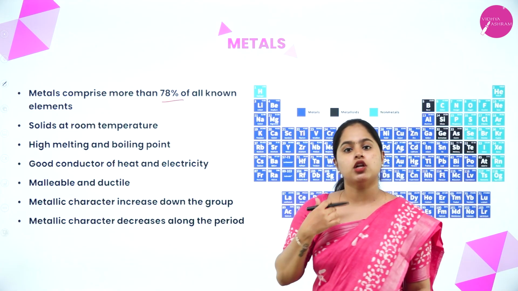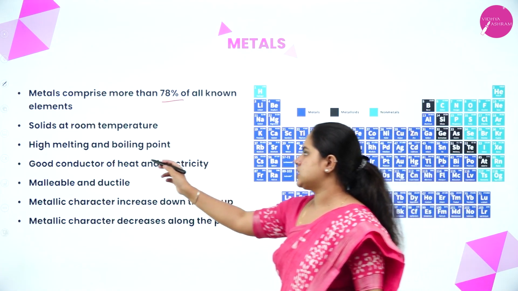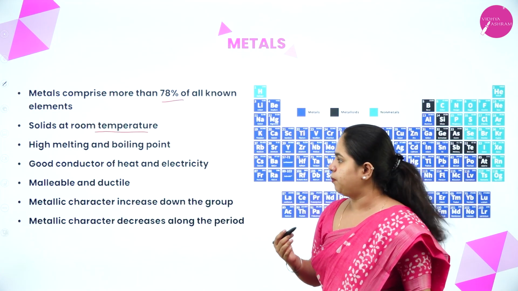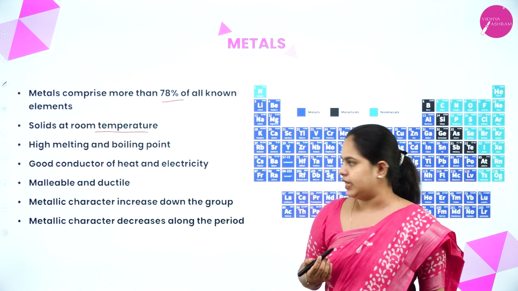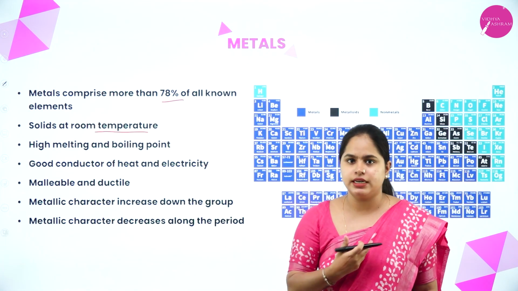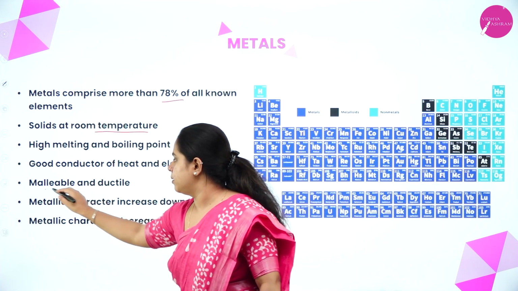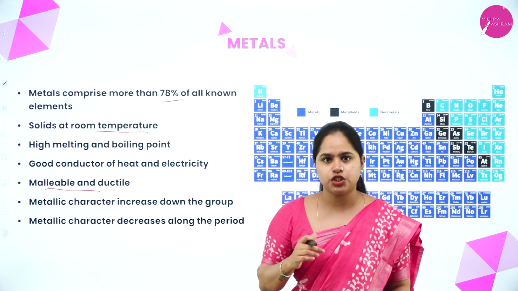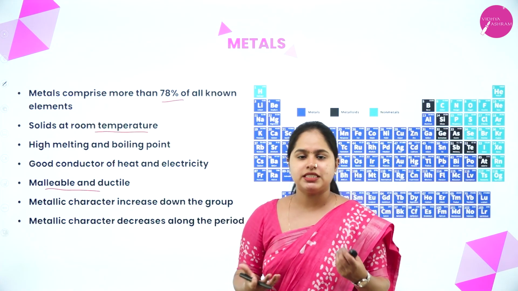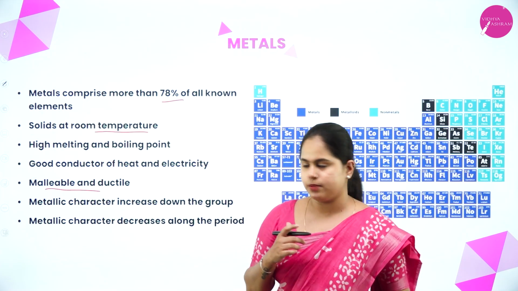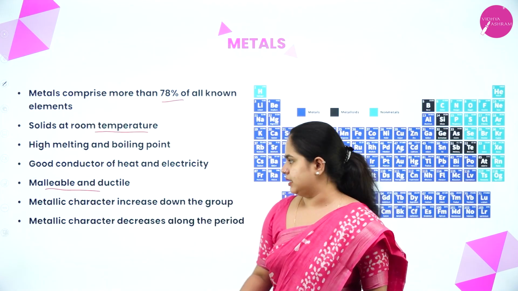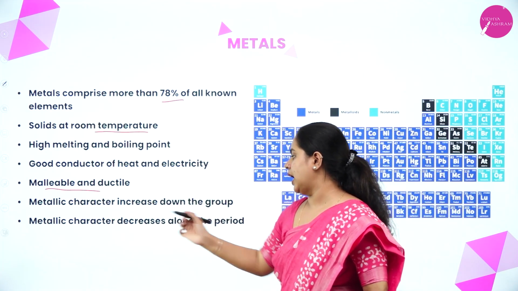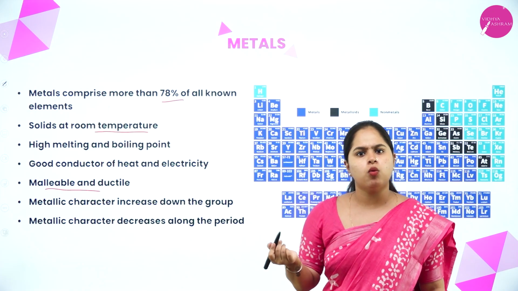Right. So discussing the properties of metals, we know that they are solids at room temperature, and they have high melting and boiling points, and they are good conductors of heat and electricity. They are malleable and ductile. So what is malleable and ductile? Malleability means that the metals can be made into thin sheets. Ductile means the metals can be made into thin wires. So metals are malleable and ductile, and the metallic character increases down the group and decreases along the period.